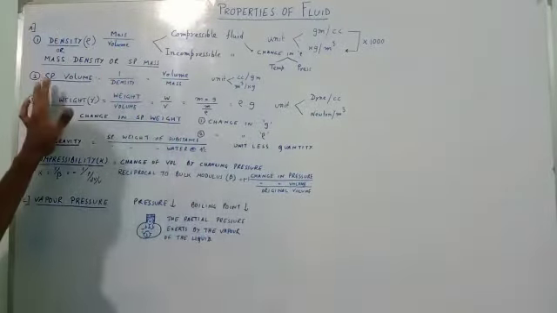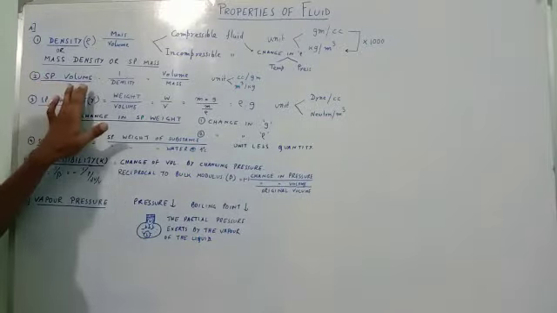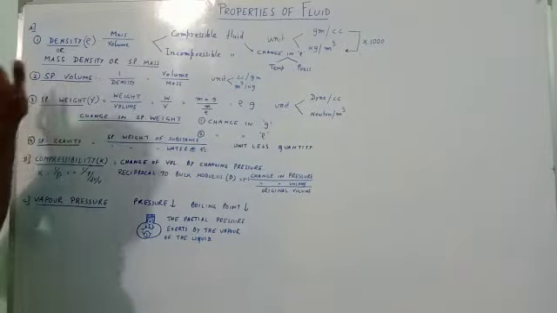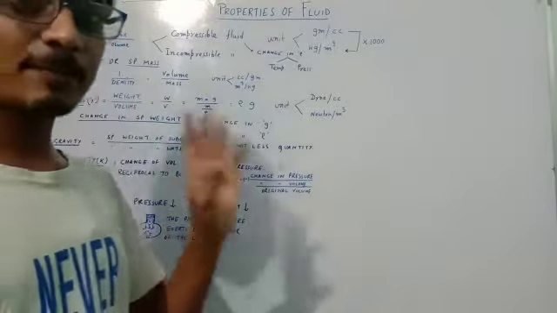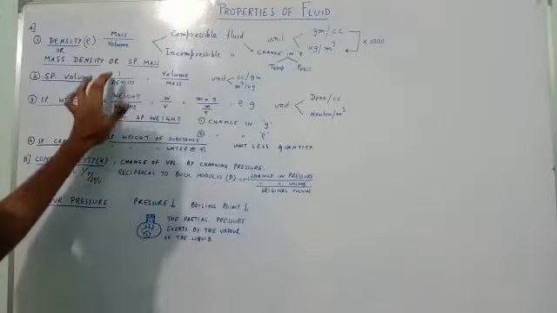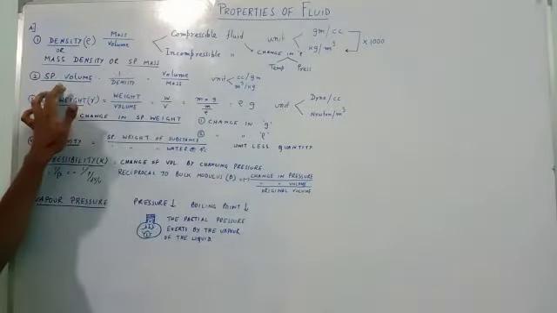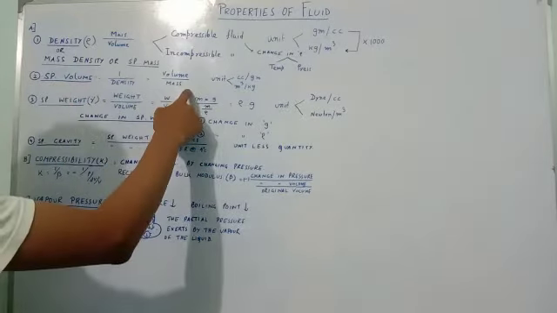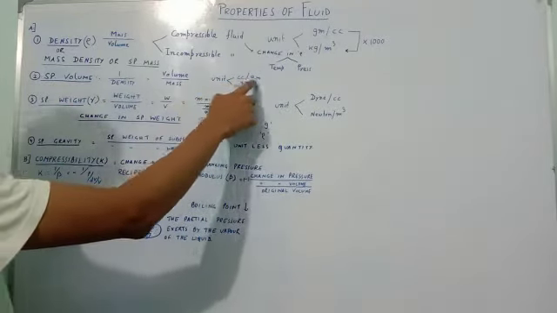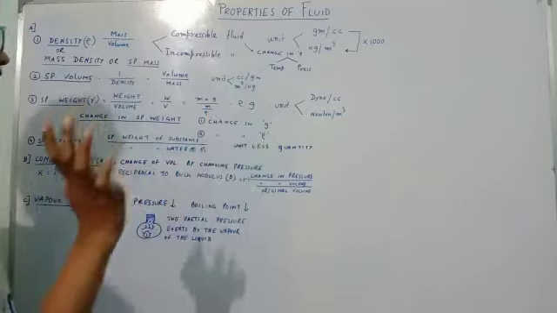Now our second property of fluid is specific volume. What is specific volume? It is simply the reciprocal of the density. So 1 by density is called specific volume. So it will be volume by mass. So the unit will be cc per gram and meter cube per kg.